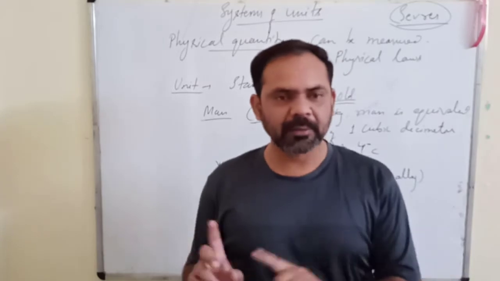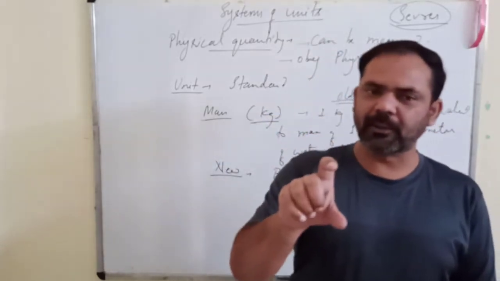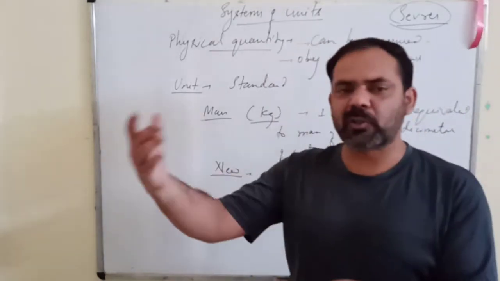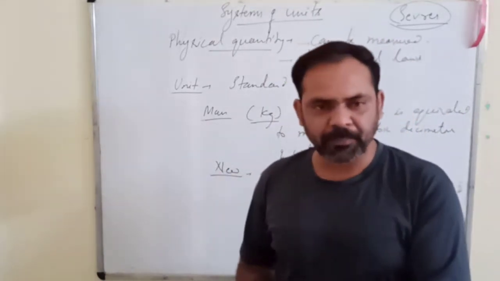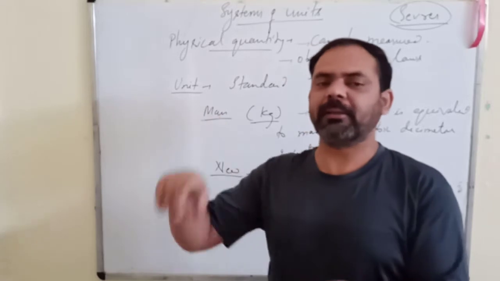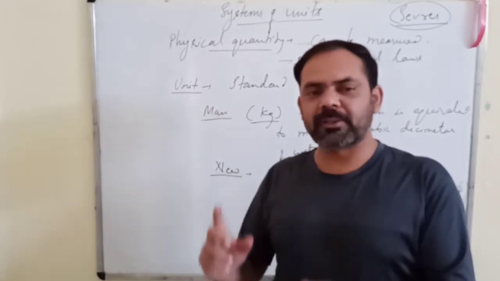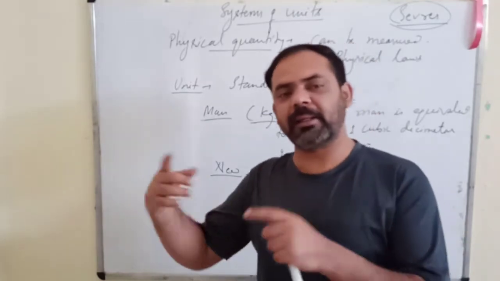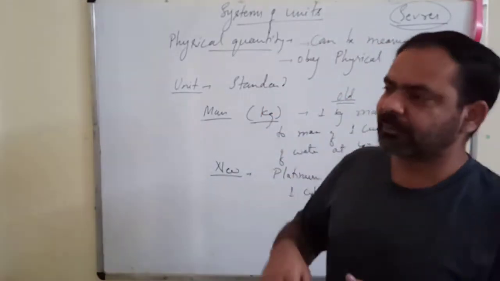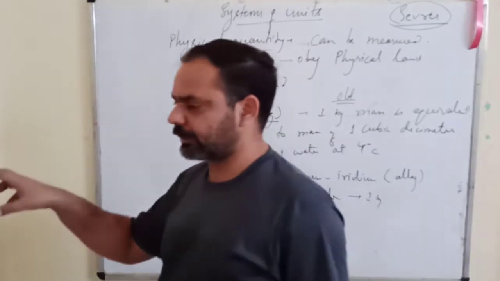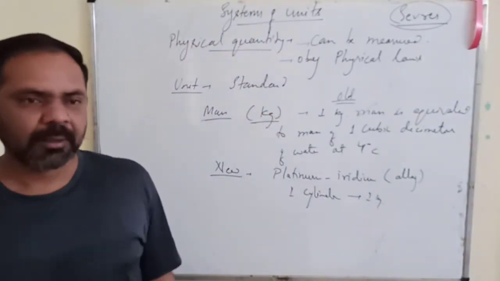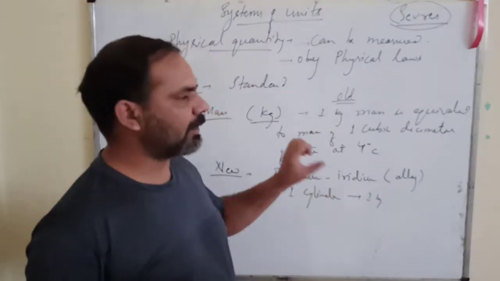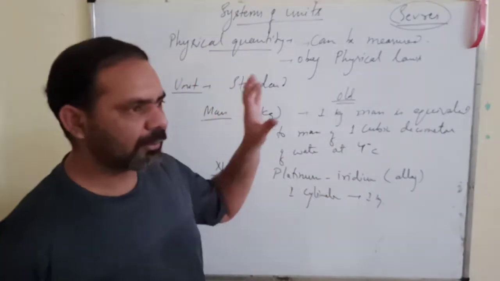So error will be large. Now the Indian government is making the second replica, and then they are distributing it to state governments. Now the state government is again making the third replica. Then the state government is distributing that to district headquarters. Then they are making another replica. So it means that when it reaches a common person for his use, there is a large amount of error. So that is why this definition was again changed.